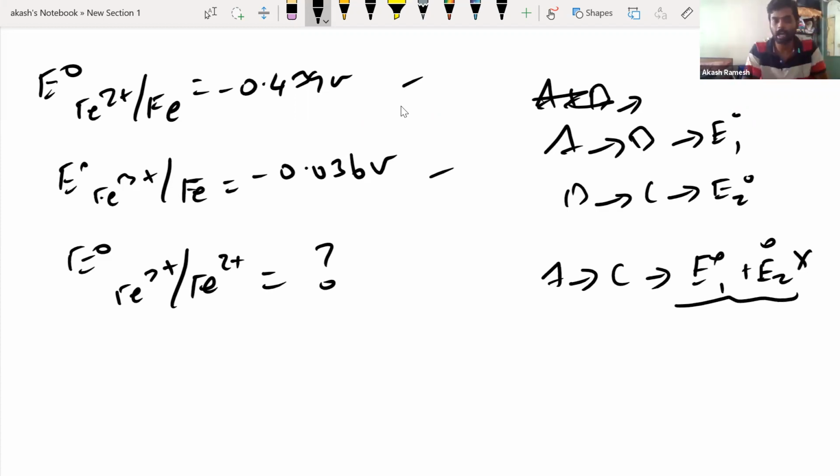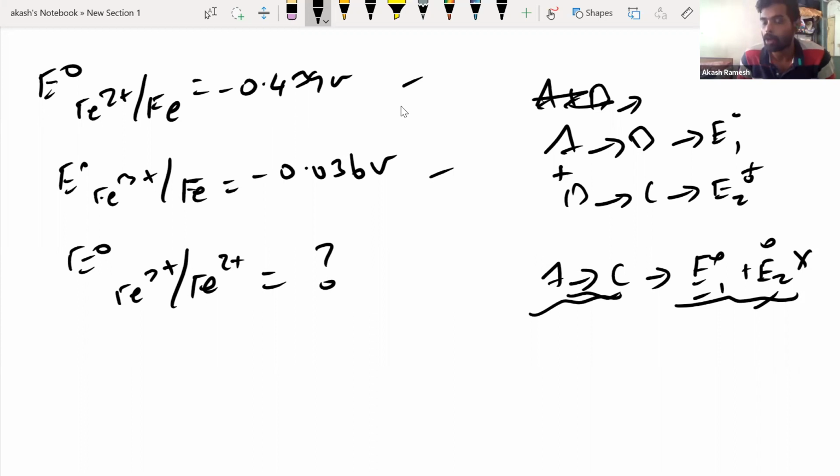Just like how you add enthalpy values or Gibbs free energy values, you cannot directly add the E naught values. If you add these two reactions, you get this reaction, but just because of that, you should not add these two E naught values directly. It is not a quantity like that.